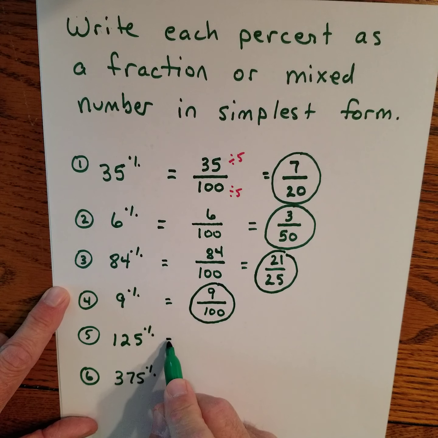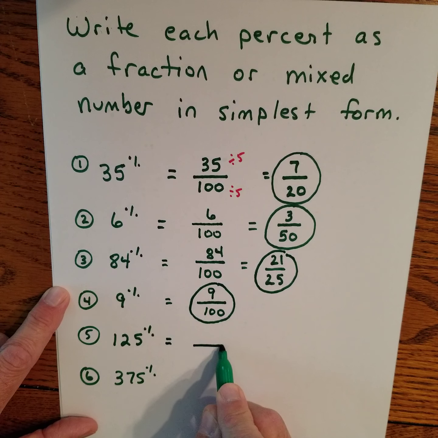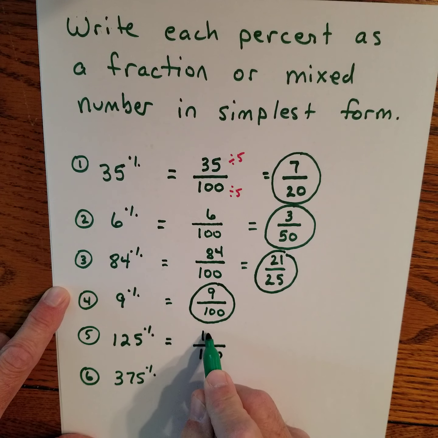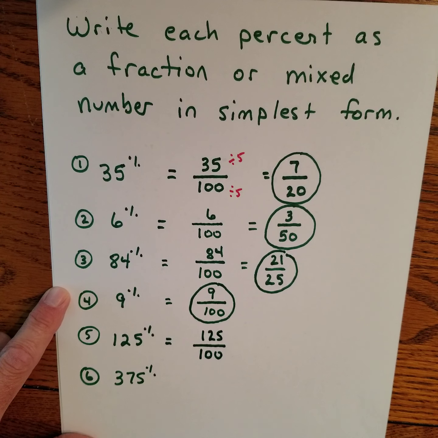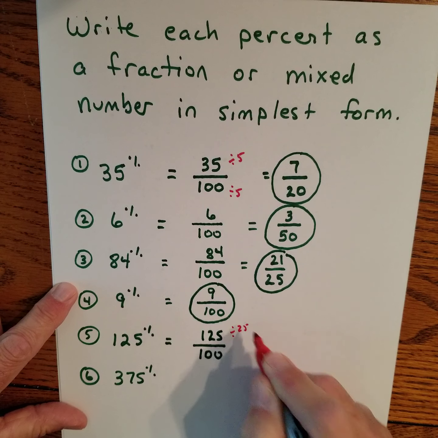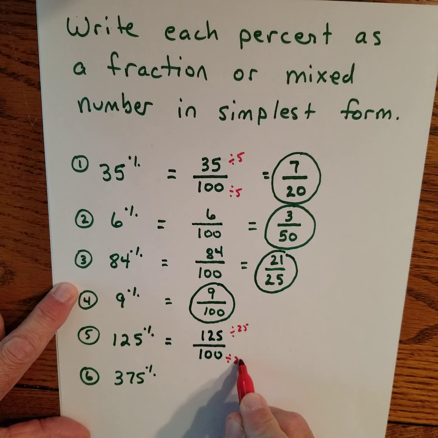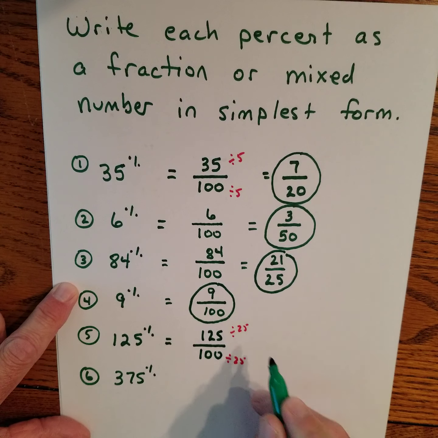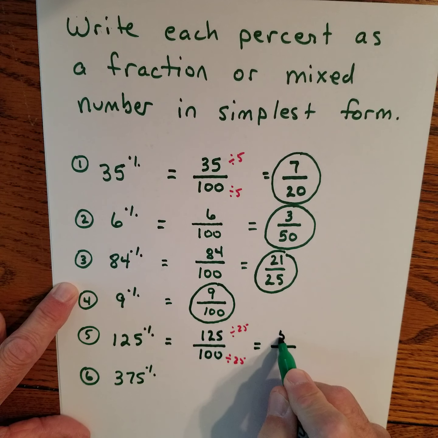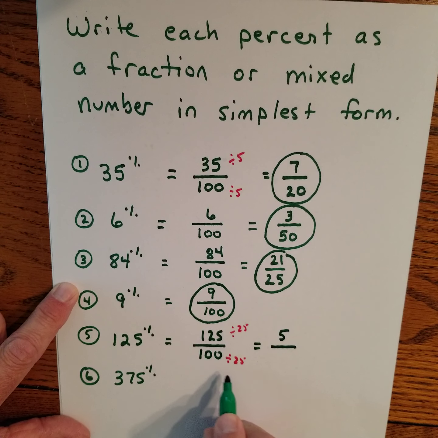Now 5 and 6 are a little different. I know that the word percent means out of 100. Don't be thrown off by the percentage being over 100%. It still goes over 100. It's 125 over 100. Now 125 is divisible by 25. 100 is divisible by 25. 125 divided by 25 is 5, and 100 divided by 25 is 4.